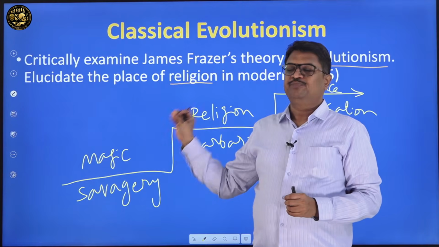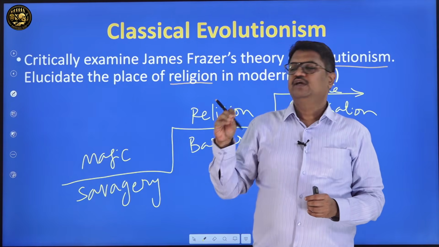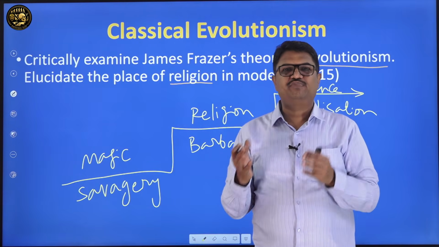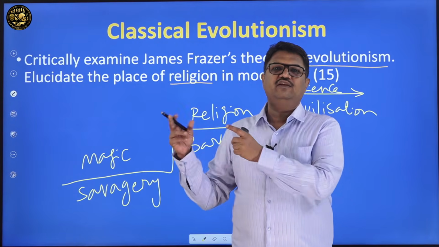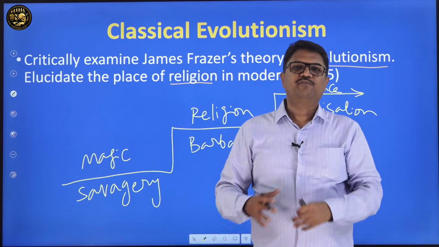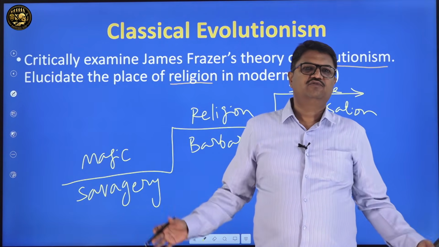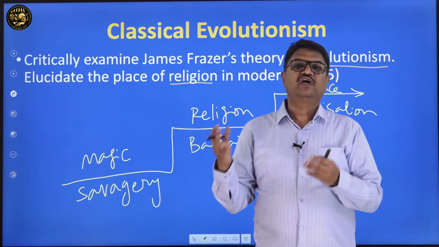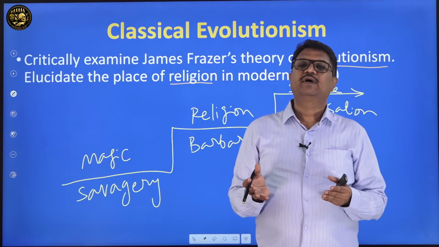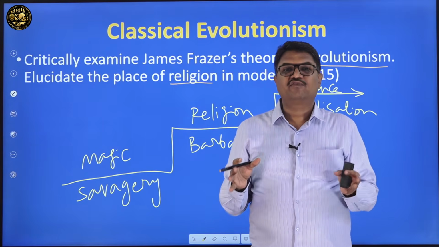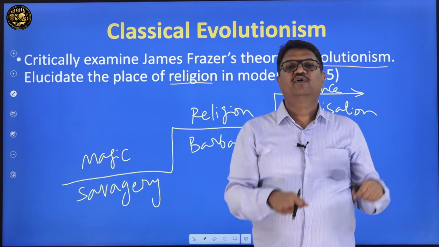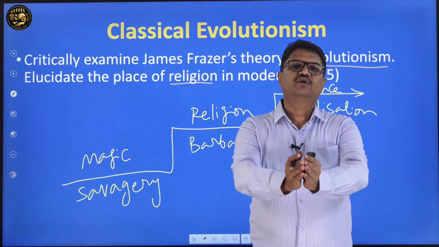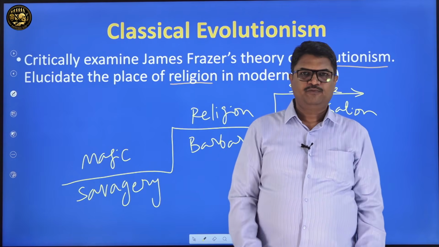That is the understanding. And if you raise the question why, Frazer says that the kind of results produced by the spirits are no longer useful in religion or in barbarism, because man is now dealing with agriculture. He has to deal with a lot of natural elements: water, land, air and sky, and the sun. Every major natural element is so powerful that even if you try to command or manipulate them, it will not work. So this fellow has to completely bow down. So religion involved gods and goddesses. Are you getting the logic?